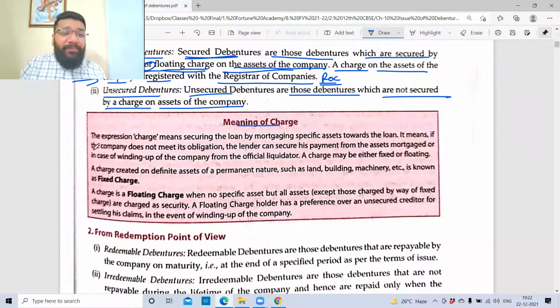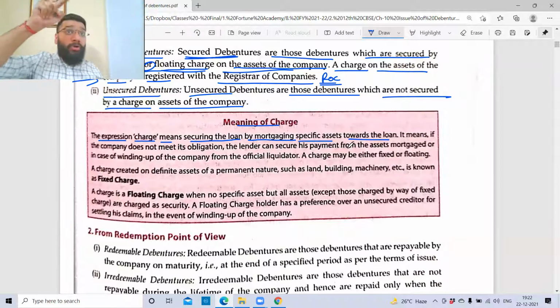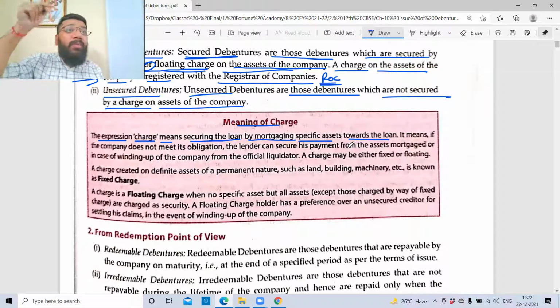Meaning of charge. The expression charge means securing the loan, which is the debenture, by mortgaging a specific asset against the loan. If I pledge the asset towards you, the debenture holder, I cannot sell the land without your permission. For example, let's suppose Mr. X has given a 10 lakh rupees loan to the company, and the company is mortgaging land for this particular loan, which means the company cannot sell the land without the permission of Mr. X.